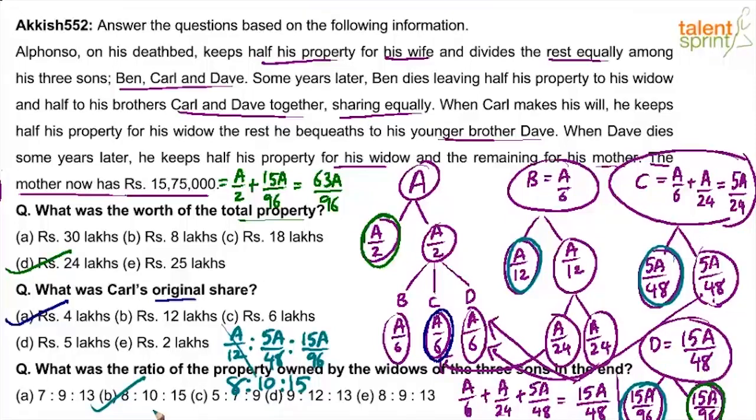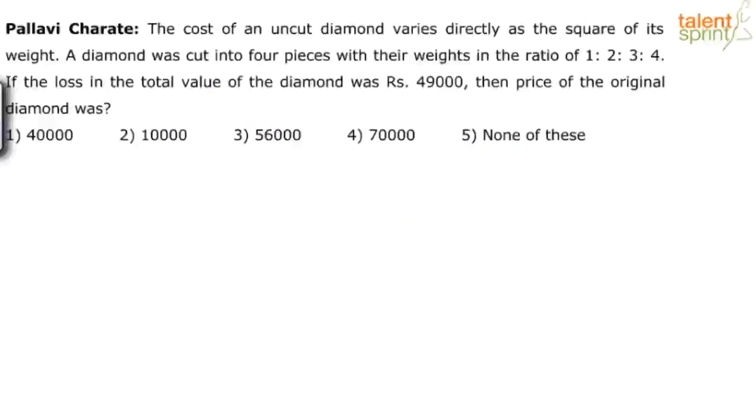Clear? See what it says. The cost of an uncut diamond varies directly as the square of its weight. A diamond was cut into 4 pieces with their weights in the ratio 1:2:3:4. If the loss in the total value of the diamond was rupees 49,000, then the price of the original diamond was.